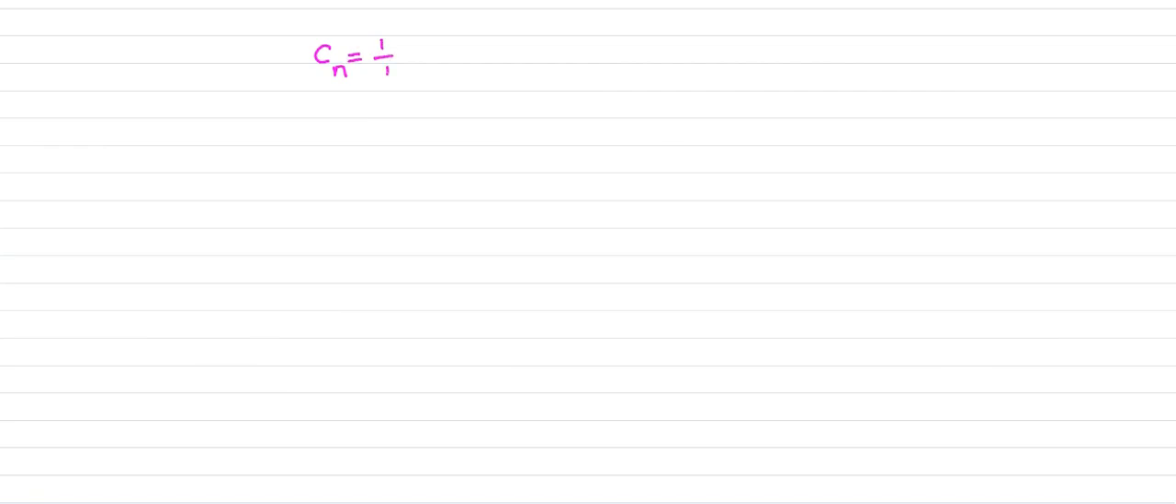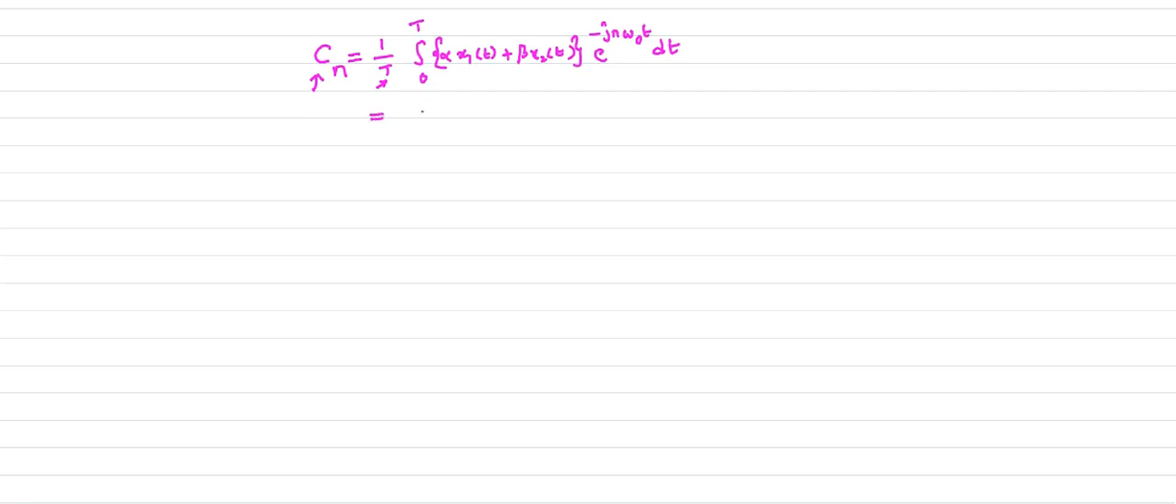Cn is 1 by T, integral 0 to T, because for Cn also the time period is capital T only. Here alpha times x1 of t plus beta times x2 of t, into e power minus jn omega naught t dt. So this is your complex exponential Fourier series coefficient Cn for the linear combination of the two inputs.